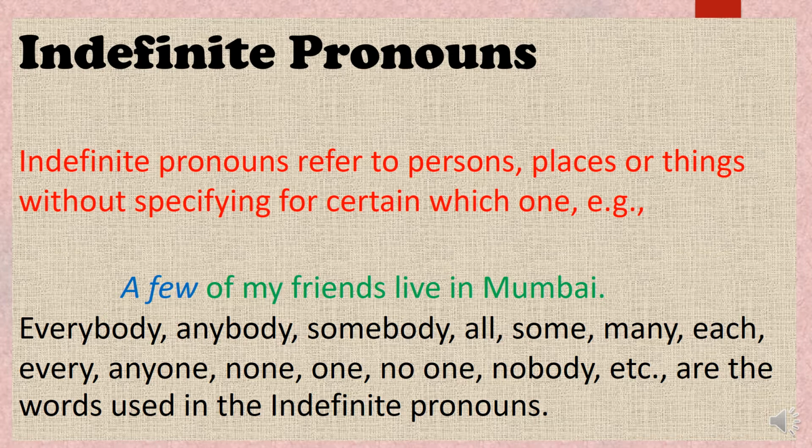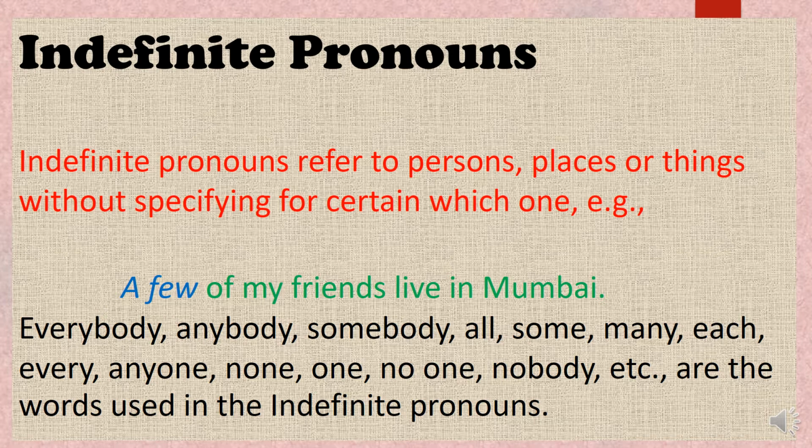For example, a few of my friends live in Mumbai. We are not aware of how many of your friends live in Mumbai. Are they boys or girls? They are your relatives. It is not clear what gender they are or how many people there are.